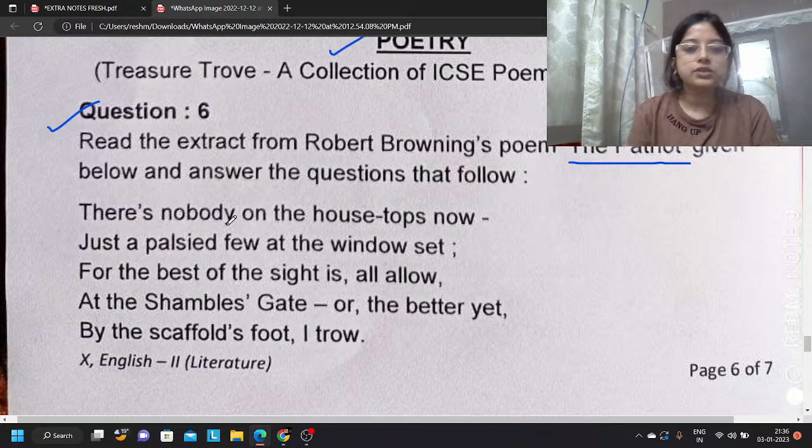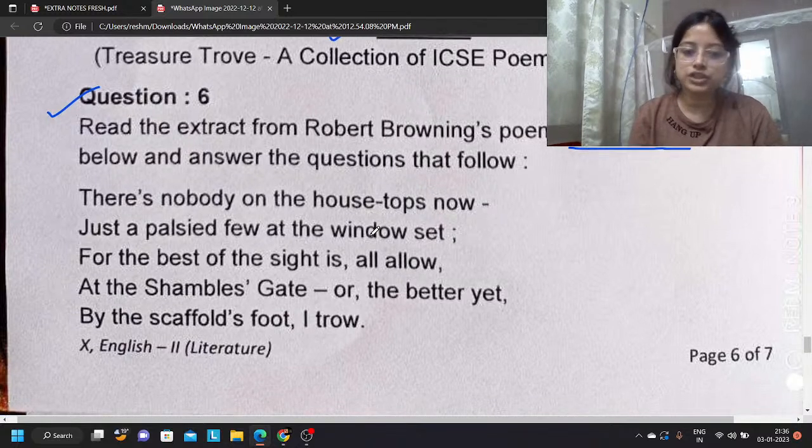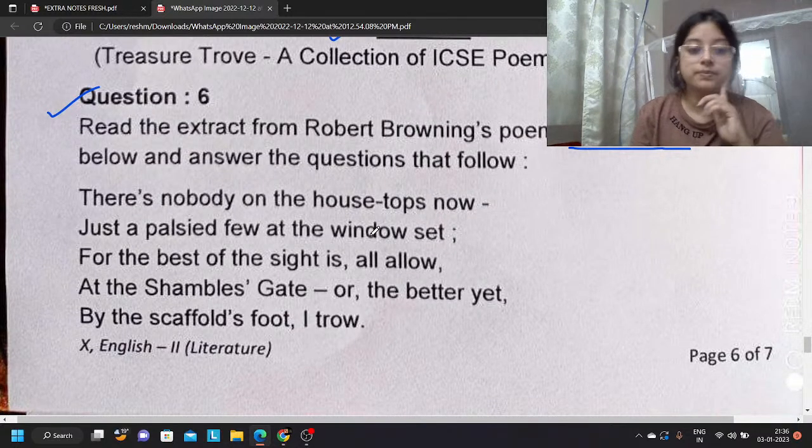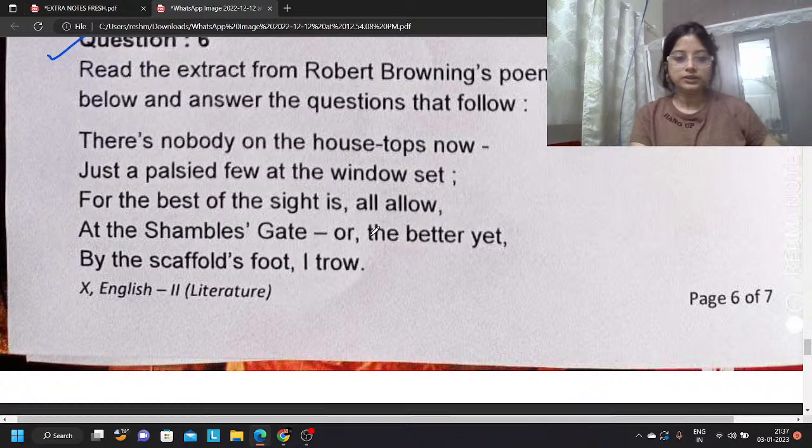Good evening. So there's nobody on the housetops now, just a palsied few at the window set, for the best of the sight is all allow at the shambles gate, or the better yet by the scaffold's foot I drew.